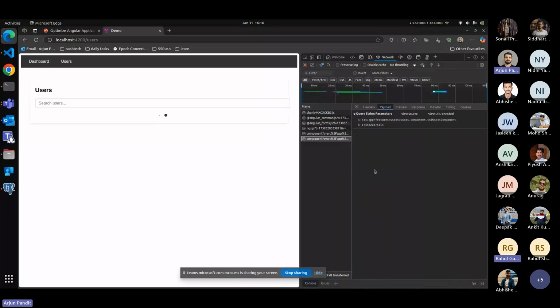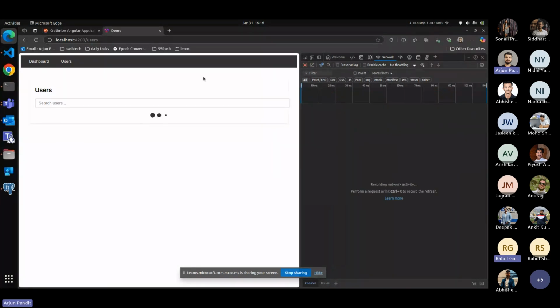So basically when we navigate to the users component, only then the chunks related to this component are loaded, otherwise they are not loaded. And if I go back to the dashboard and come back to the users, it's not loaded again. Basically all the chunks are saved in the cache, and only the first time when we navigate or deal with new data, it's loaded from the server, otherwise everything is saved in the cache.